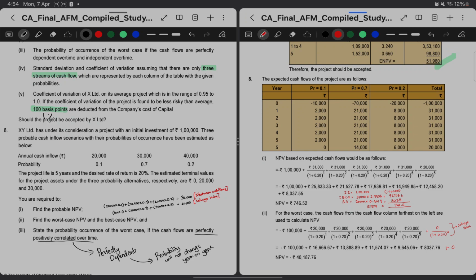XY Limited has under its consideration a project with an initial investment of 1 lakh. 3 probable cash inflow scenarios with their probabilities of occurrence have been estimated as below. So annual cash flow 20,000 with probability of 10%, then 30,000 at 70%, and 40,000 at 20%. As we can see, the cash inflow is least in the 10% probability, so that will be our worst case scenario, the best case will be 20%, and 30,000 will be most likely.